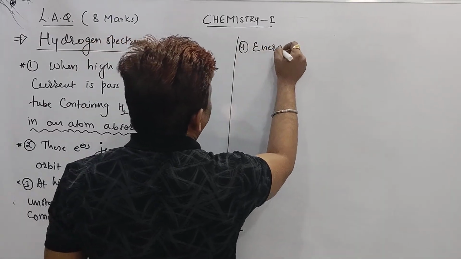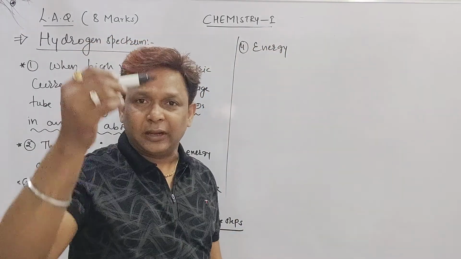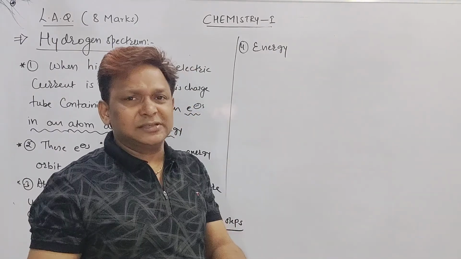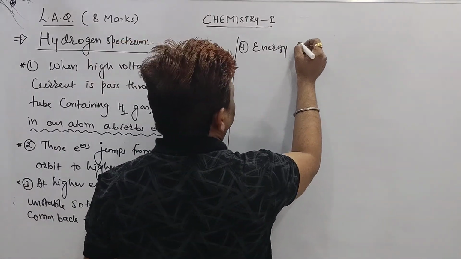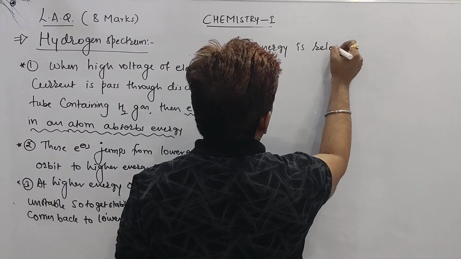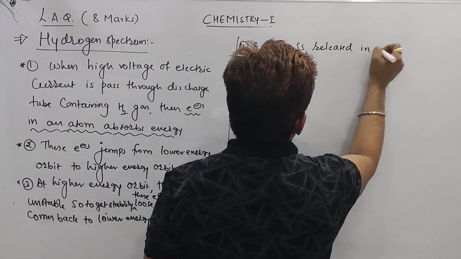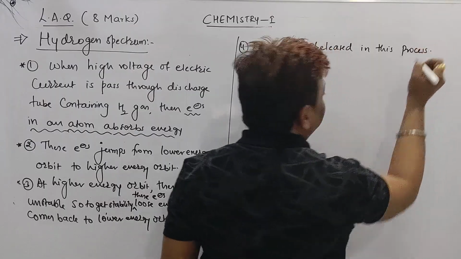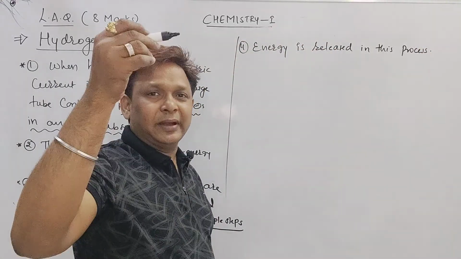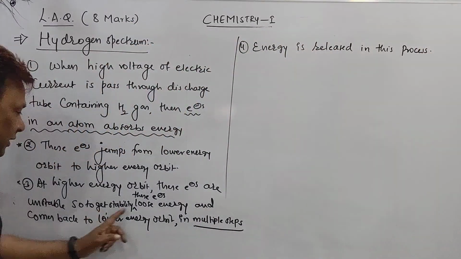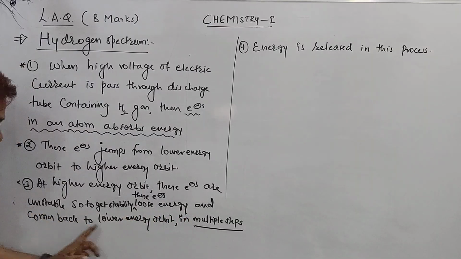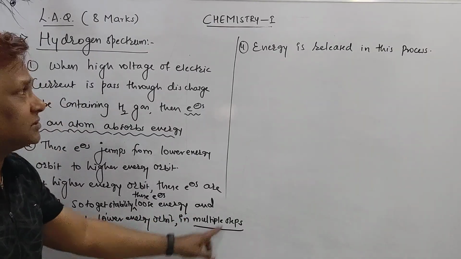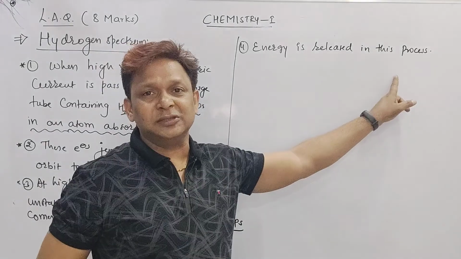Now it is coming back from higher to lower, so it releases energy. Energy is released in this process. Which process, beta? When the electron is coming back from a higher energy level to a lower one. To get stability, the electron loses energy and comes back to the lower energy orbit in multiple steps, so energy is released in this process.